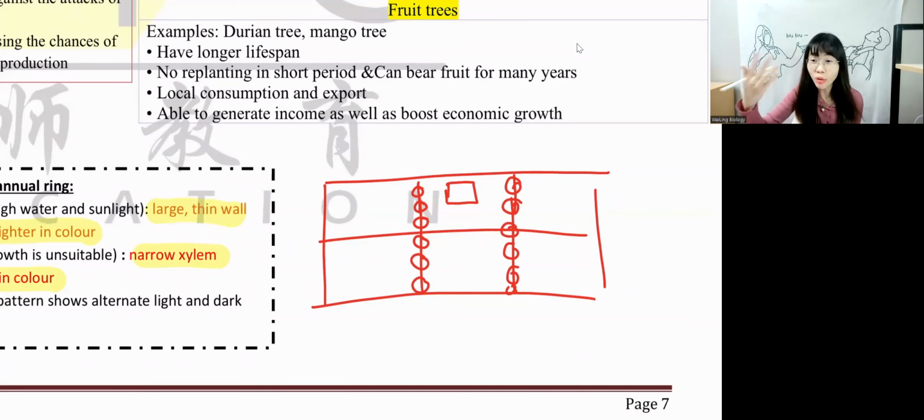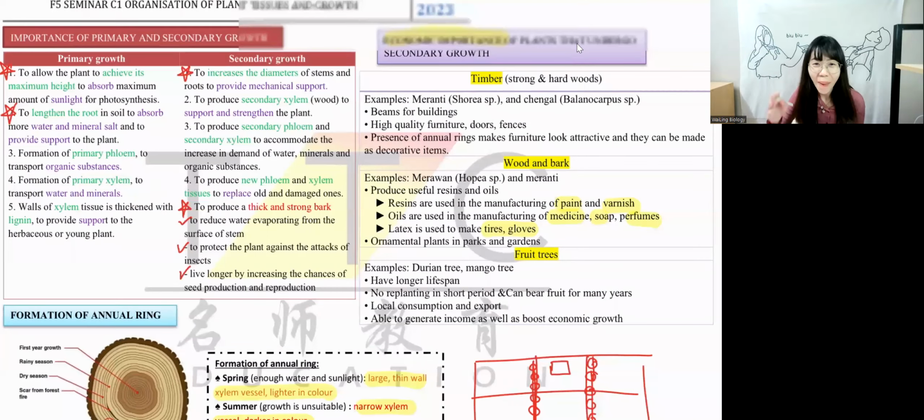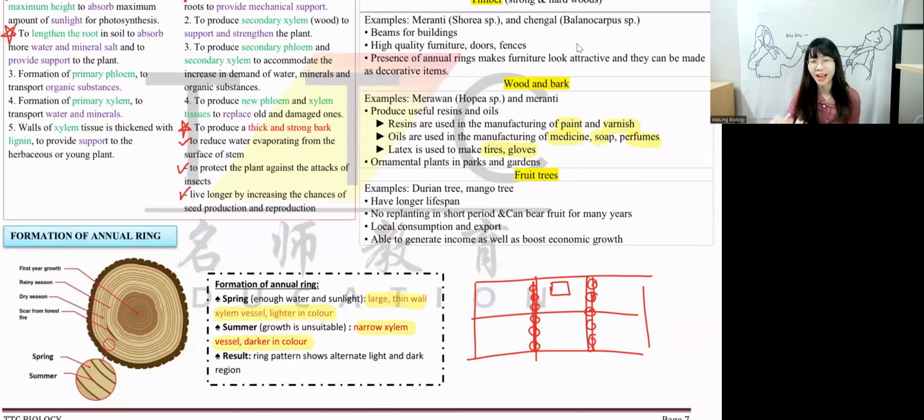Pointing at the roof. So how do I know whether it's timber? Because my classmate tried it. This one over here is timber. This is not timber, this is plywood. This is the plywood, okay? So now that we know, timber can produce beams for buildings, but plywood cannot produce beams for buildings. High quality. And we never use annual ring to make it into a ceiling because it's too expensive.